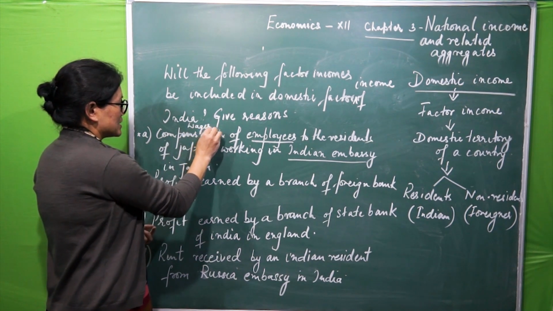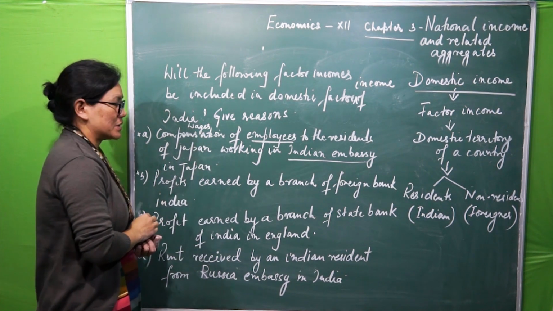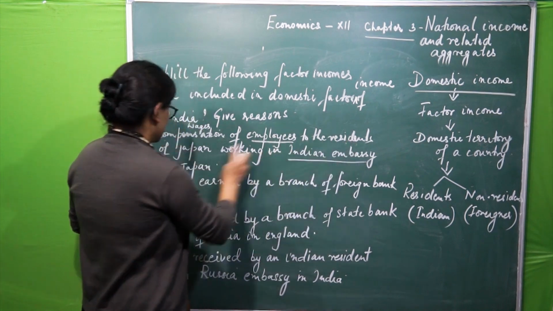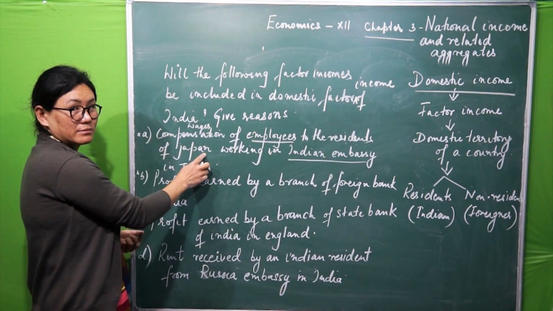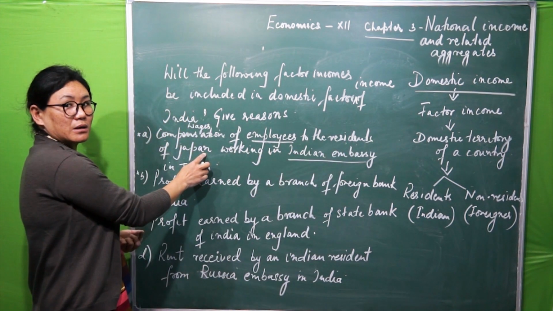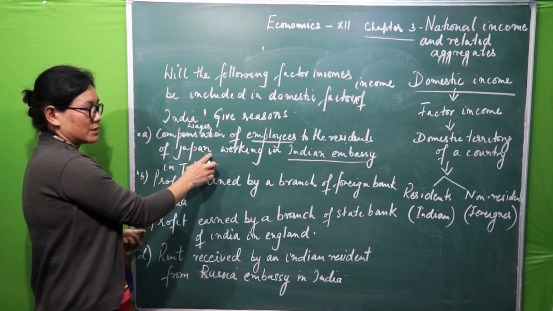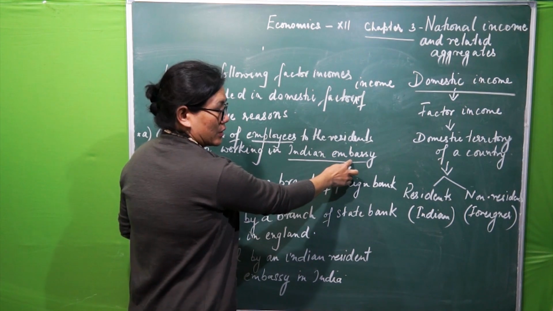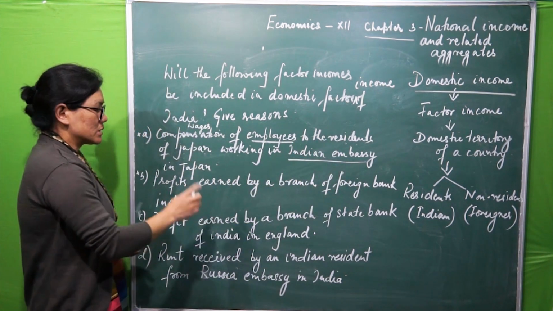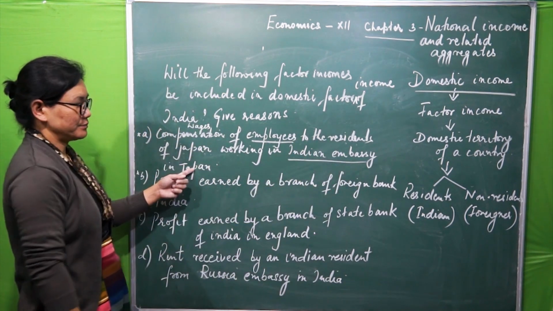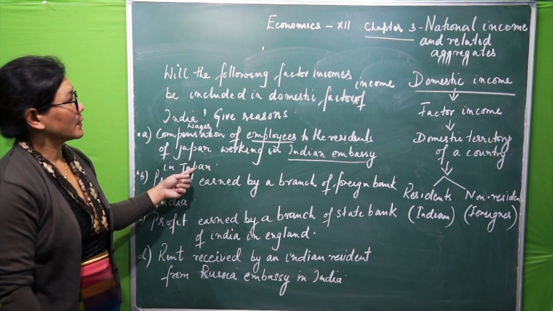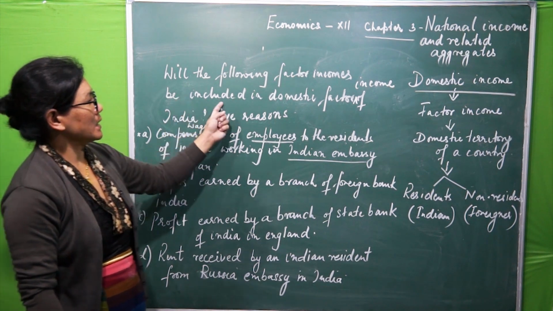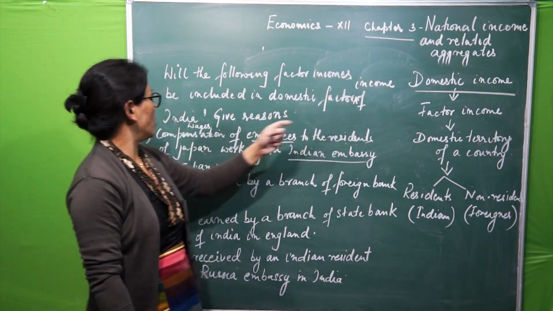I'll take up only this example now. Wages of employees to whom? To the resident of Japan. Japanese. And this one is working in Indian Embassy, which is located in Japan. Now, will this factor income be included in domestic factor income of India?